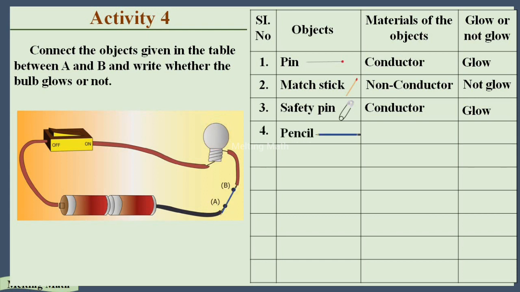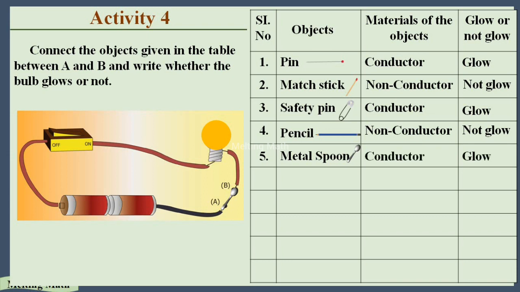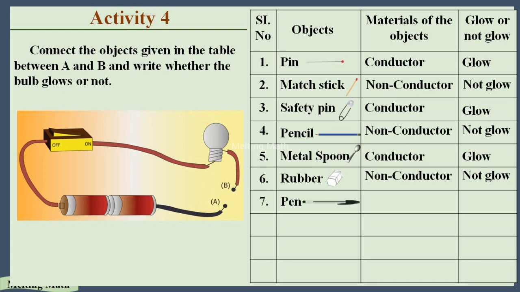Fourth one is a pencil. If you place the pencil in the disconnected region of the circuit, the bulb will not glow because it's an insulator. Next, fifth one is a metal spoon. Metal is always a conductor. If you place the metal spoon in the disconnected region of the circuit, the bulb glows because the metal spoon is a conductor. Sixth one is a rubber. If we place a rubber in the disconnected region, the bulb does not glow because rubber is an insulator. Another one is a pen. A pen is also an insulator. If you place it there, the bulb does not glow.